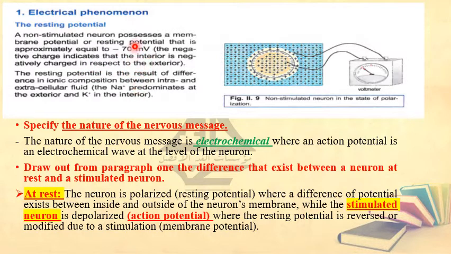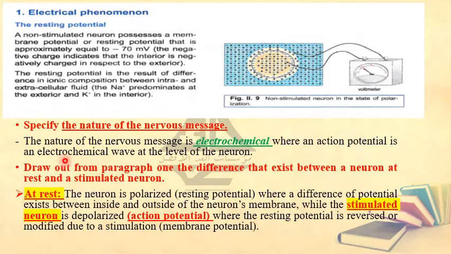So here is the definition of the resting potential, but I'm going to explain it in more detail in order to understand it. The resting potential is the result of a difference in ionic composition between the intracellular and extracellular fluid. Na plus predominates at the exterior and K plus at the interior. All this text will be explained by the experiment that I'm going to show you in the next slide.